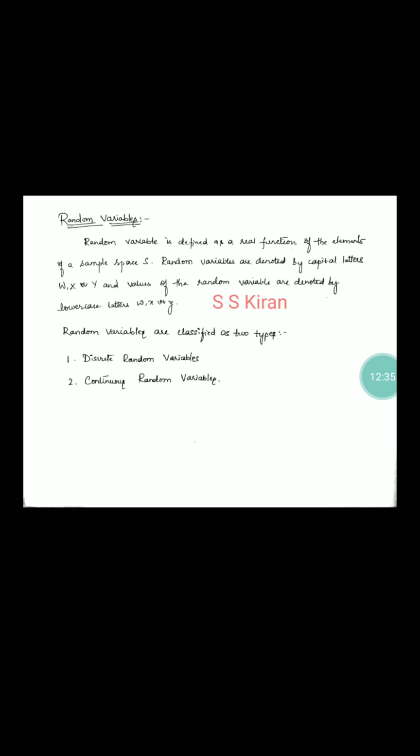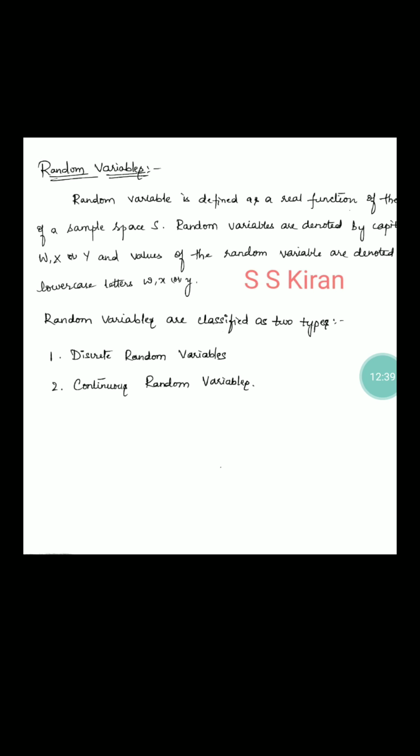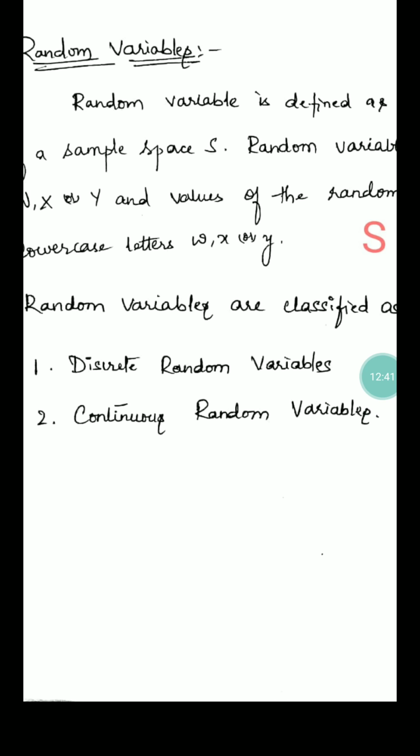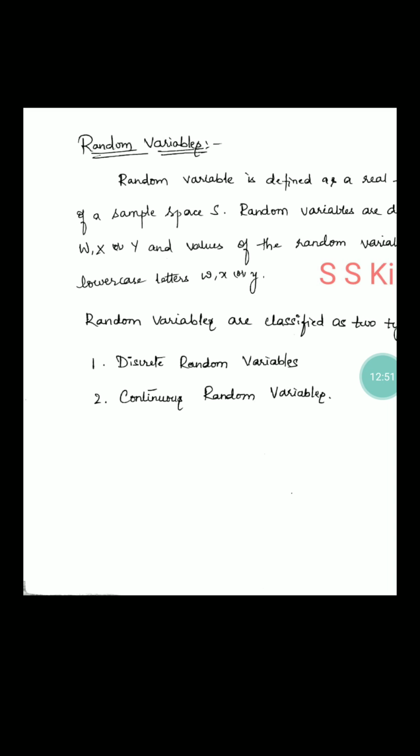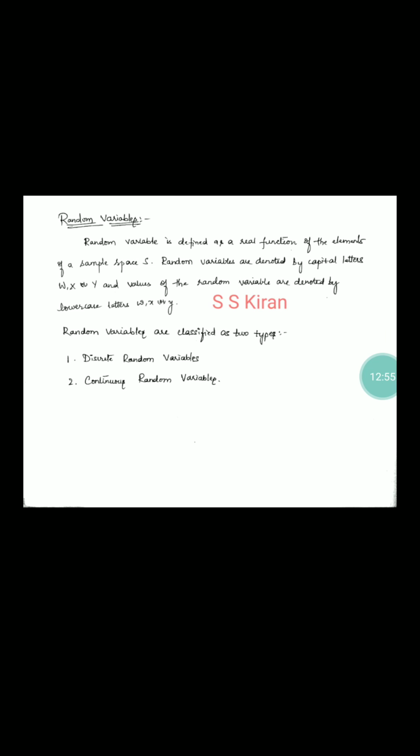These random variables are classified into three categories: discrete random variables, continuous random variables, and mixed random variables. We cannot use mixed random variables that much, that's why I have not mentioned them here. We will study them later.